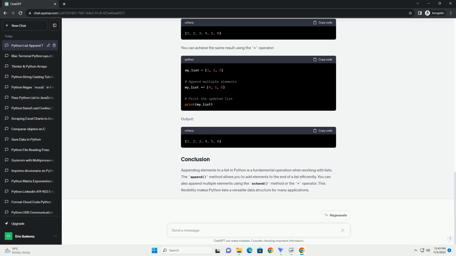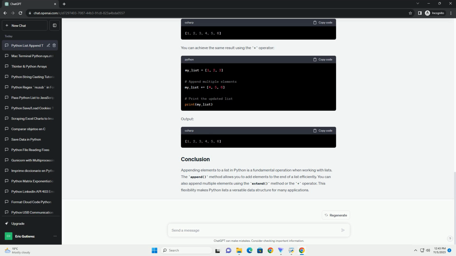It's important to distinguish between append and extend methods in Python. Here's an example using extend. The extend method takes an iterable, for example a list, tuple, or string, and adds its elements individually to the end of the original list. You can also append one list to another list using the extend method or the plus operator. This is useful for combining multiple lists into a single list.